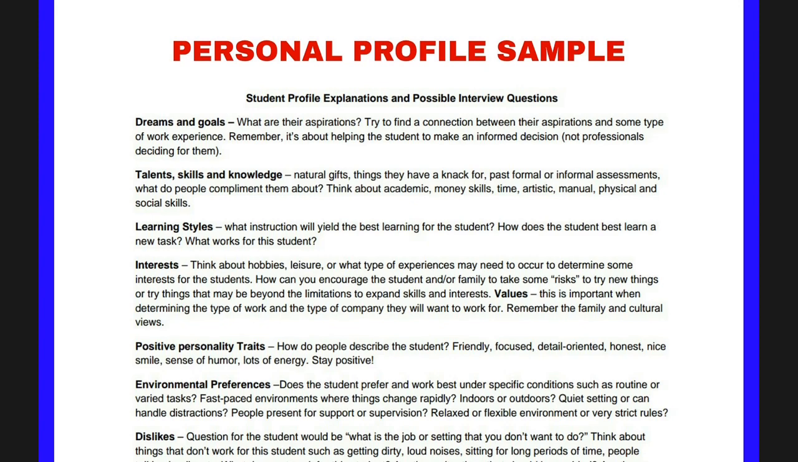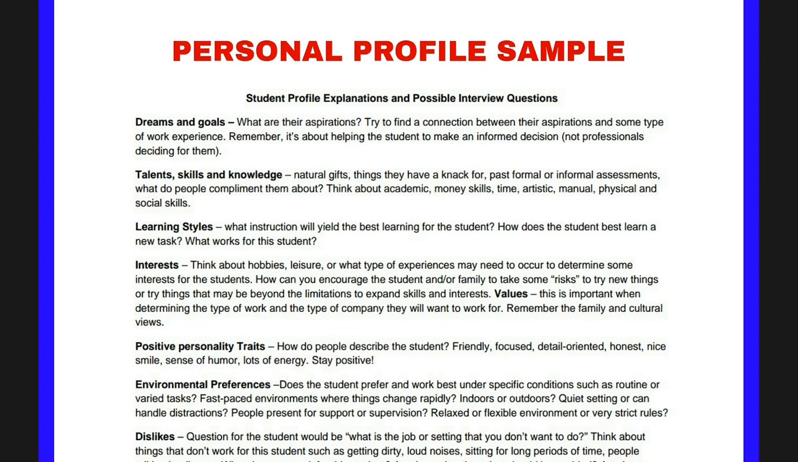See here, the thing is done a bit differently. Don't get confused. These are not the steps that you need to follow, but the one which I showed you earlier. This is just for having a look and understanding how they do it in real life. See here, starting with dreams and goals, whereas your dreams and goals were coming towards the end of that profile. So what are the aspirations? Try to find a connection between their aspirations and some type of work experience.